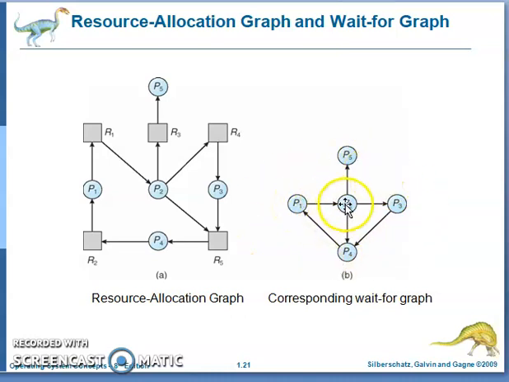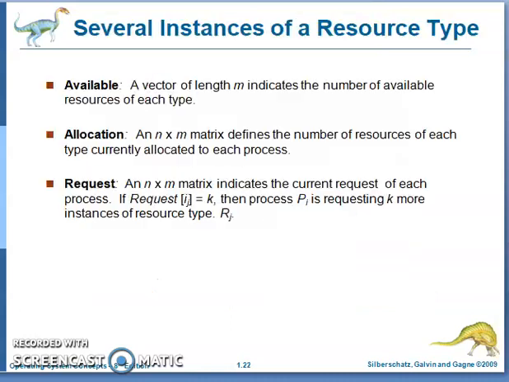Cycle from P1 to P2, P2 to P3, P3 to P4, P4 to P1. Similarly, P1 to P2, P2 to P4 and P4 to P1. There are two cycles existed. Hence it is deadlock. Now several instances.